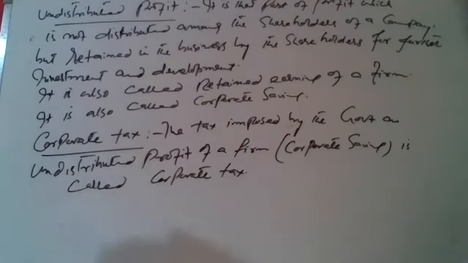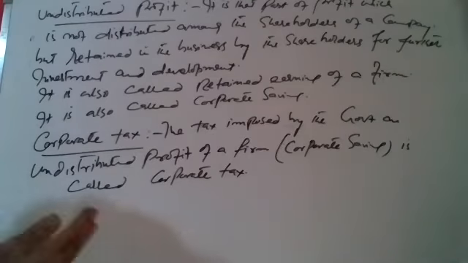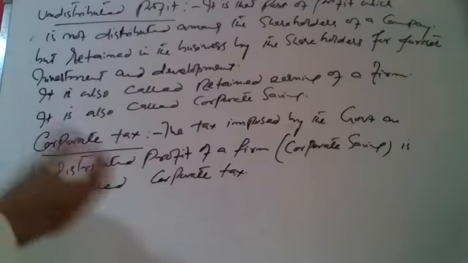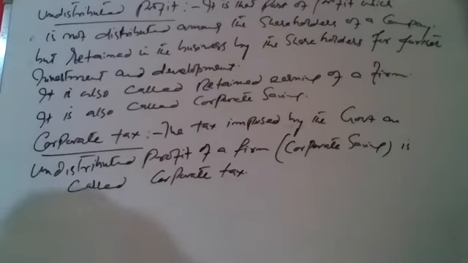When there is only one partner, there is no question of distributed and undistributed profit. But when there are many partners in a firm, after completion of the year they divide their total profit into two parts, distributed profit and undistributed profit.